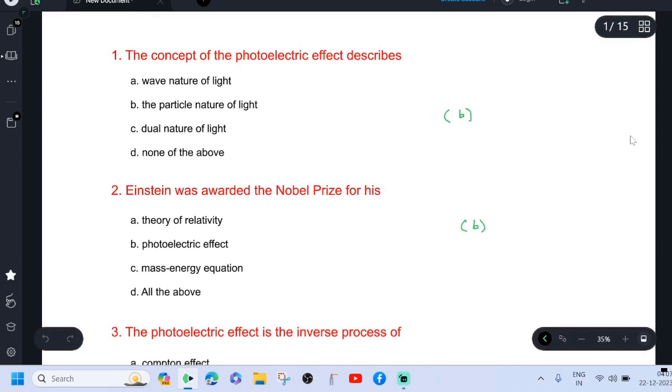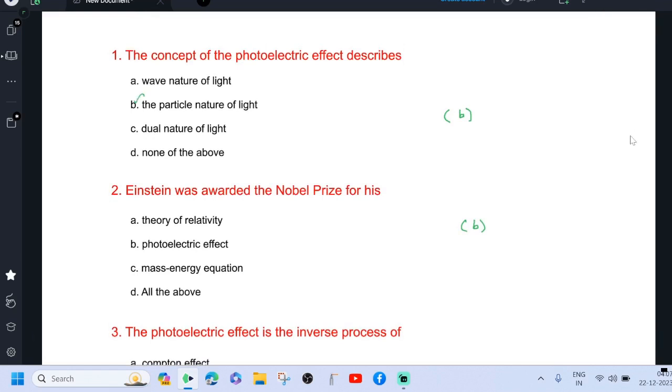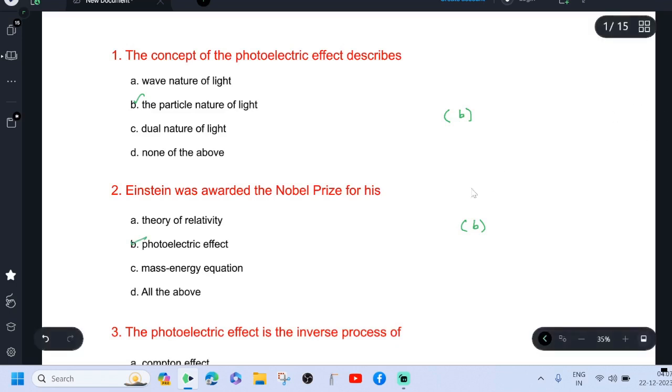See the second question. Einstein was awarded the Nobel Prize for his photoelectric effect, not for the theory of relativity.